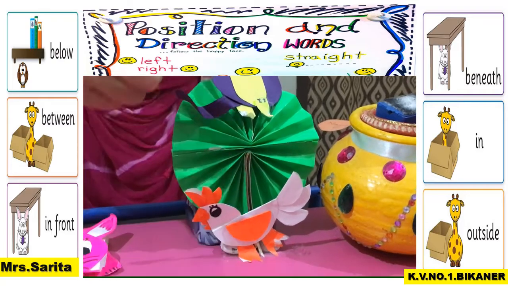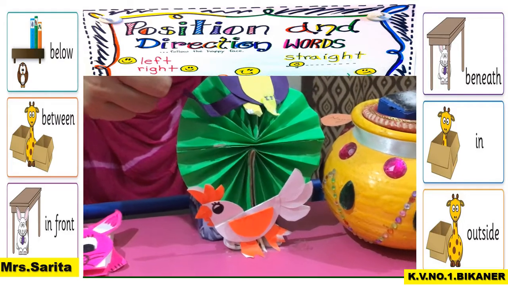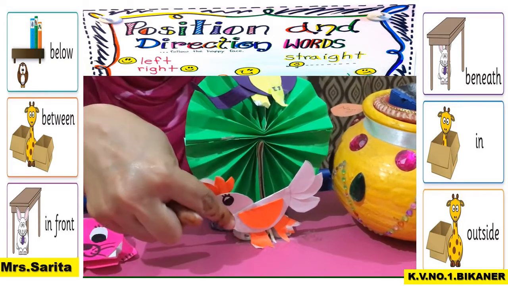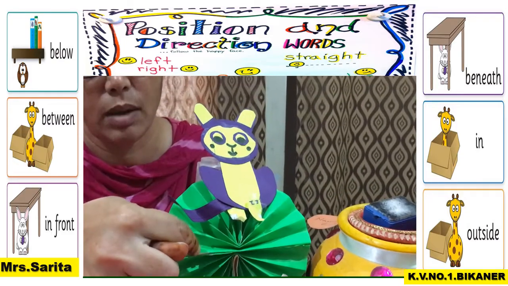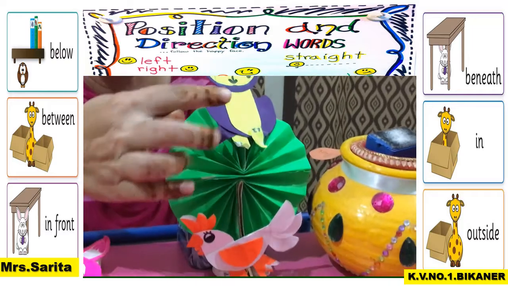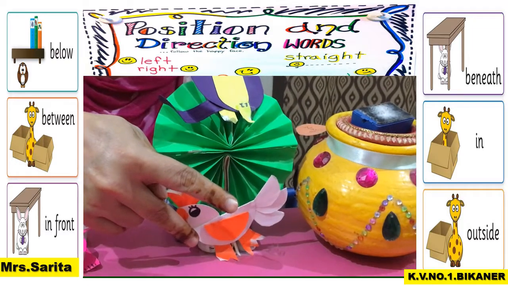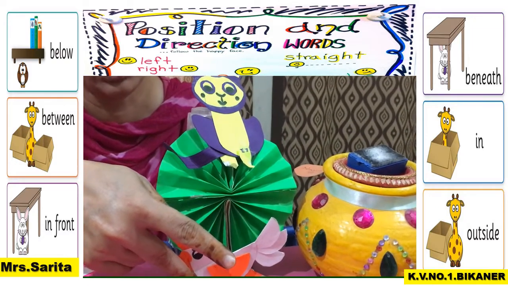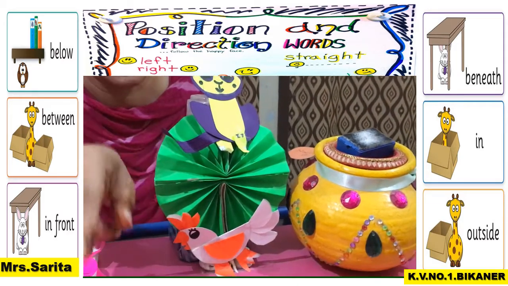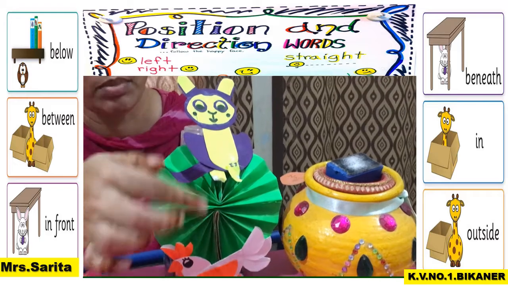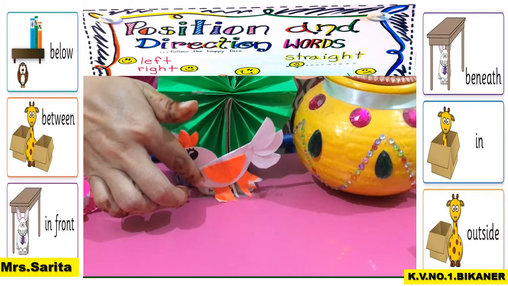So what is the relationship between all three of them? Tree, monkey and the hen. Hen is below the tree and monkey is above the tree. So the tree is connected to both of the naming words. How? Through the position word. Which are the two position words? Above and below. Monkey is above and hen is below.